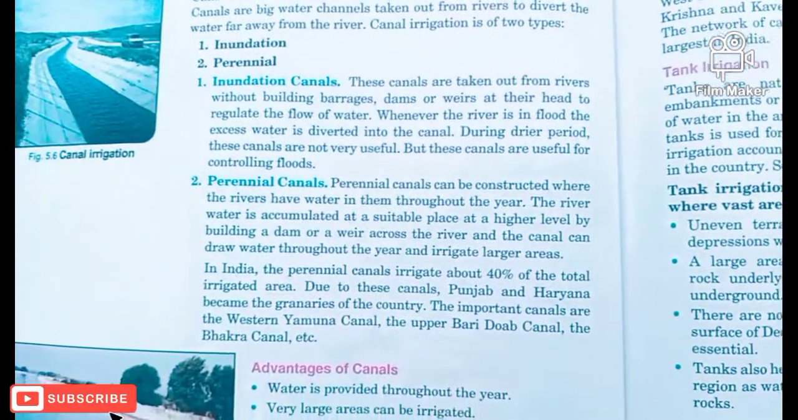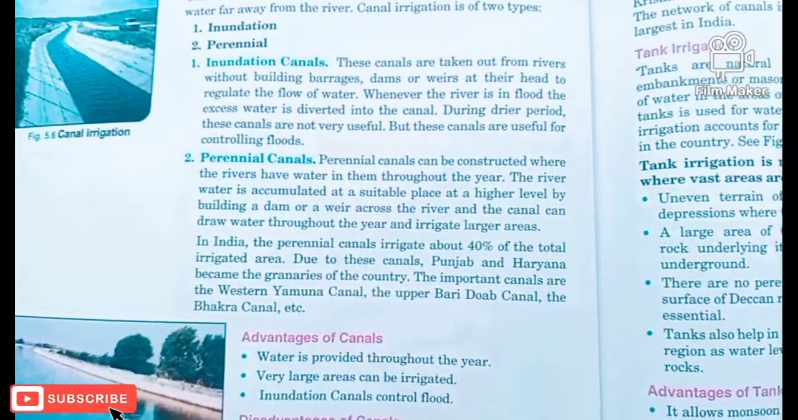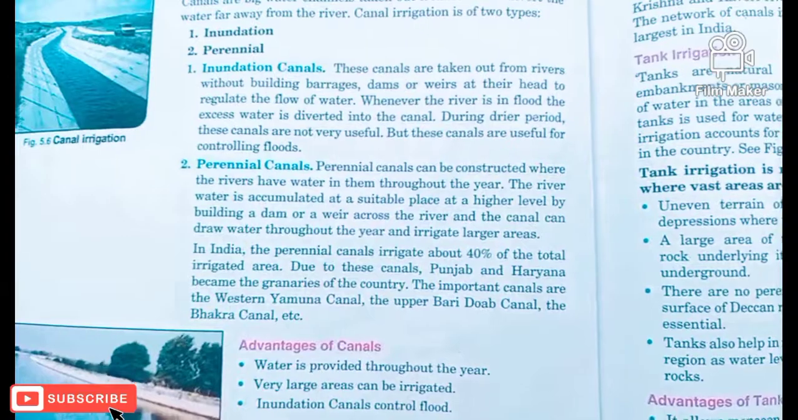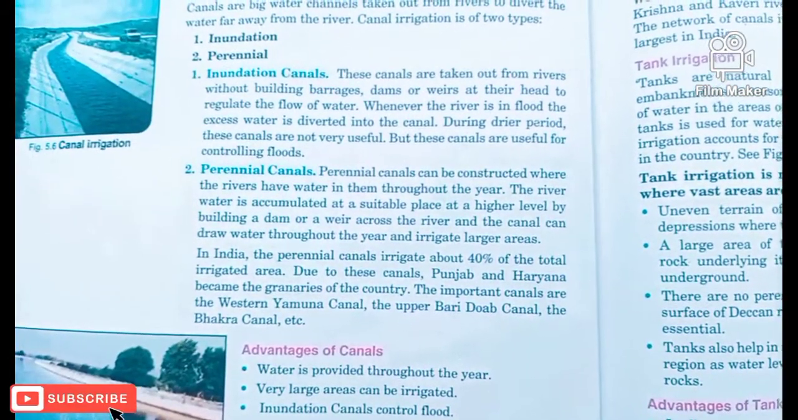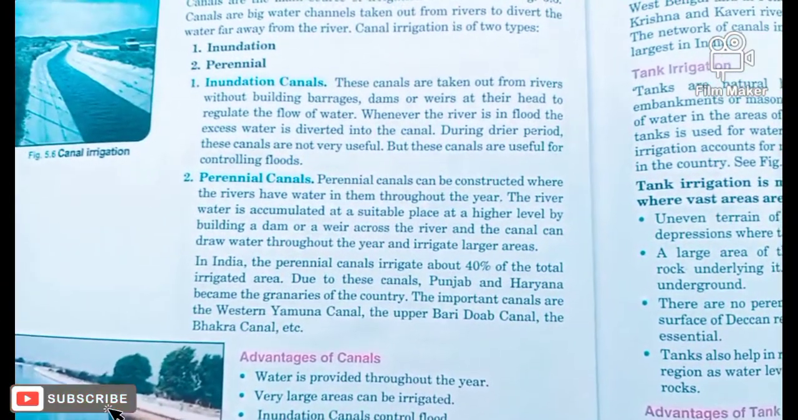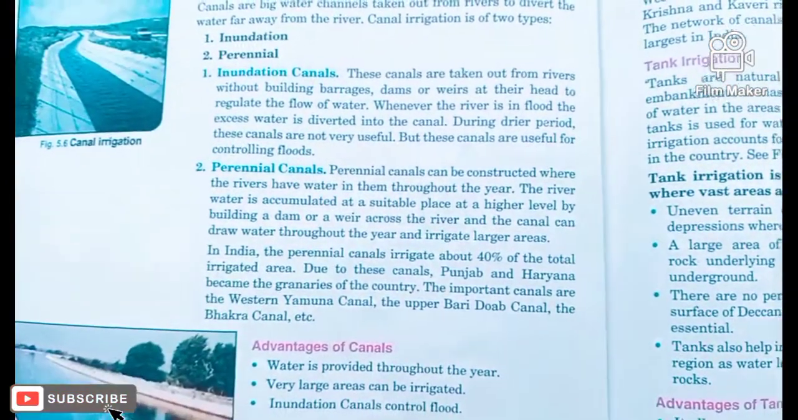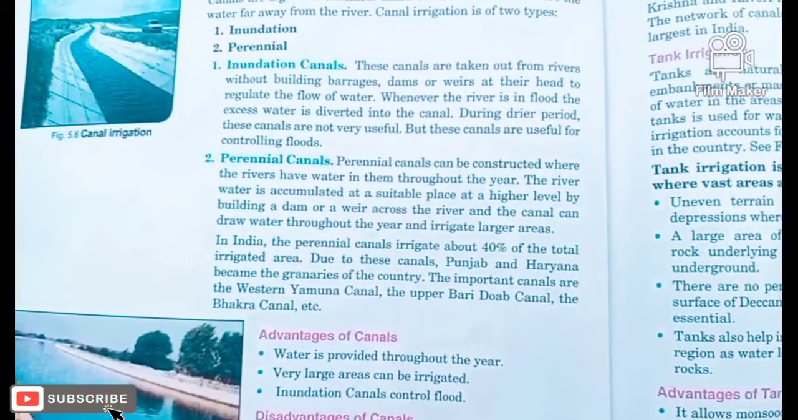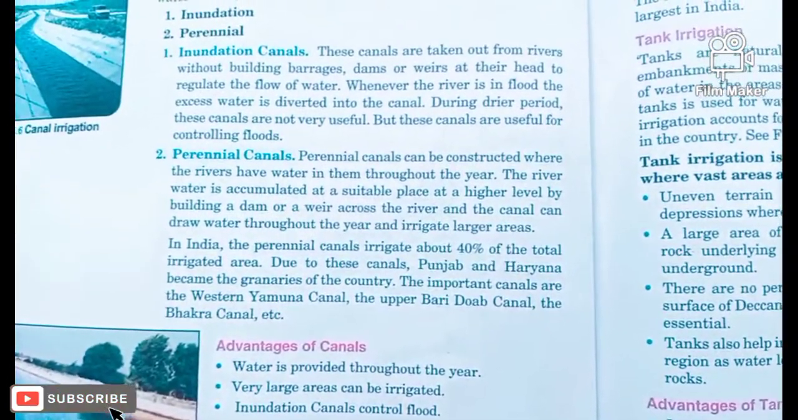Let's try to understand here. Perennial canals are constructed where the river has a dam, and by the side of the dam a water channel is provided, and this water channel provides water to the areas where there is a scarcity of water. So first of all, the water is collected in the dam, and after that a small canal is drawn from the dam and given to irrigate the drier parts.